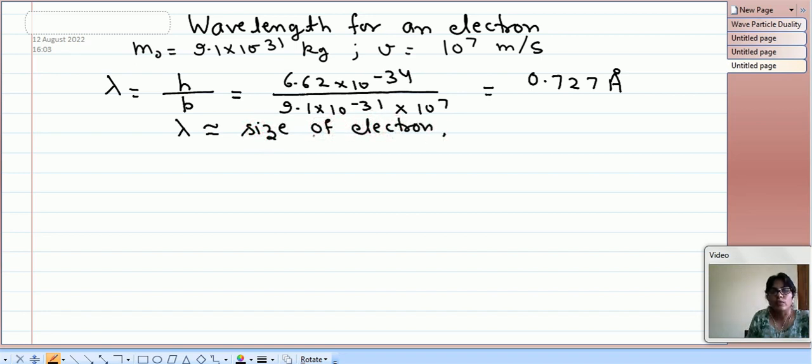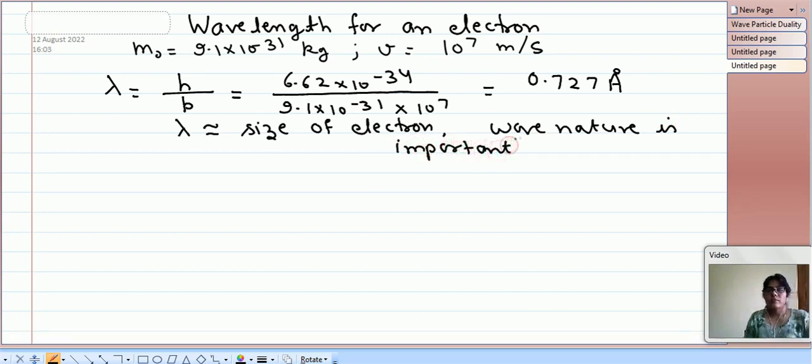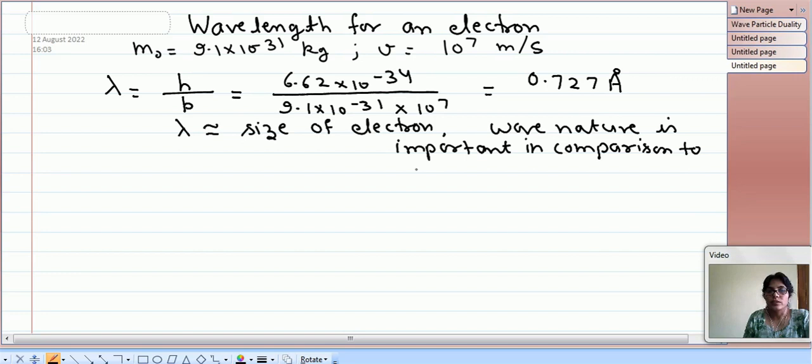So in this type of situation, the wave nature is important. When the size of the wavelength is of the order of the size of the particle, in that case wave nature is important in comparison to particle nature.